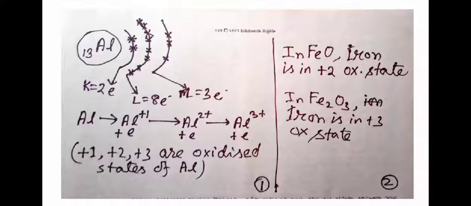Similarly, in the case of Fe2O3, the iron is in the +3 oxidation state. There are 2 iron atoms in Fe2O3. Each iron has lost 3 electrons, which were gained by the surrounding oxygen atoms. So in these 2 compounds, the metal atom is the same, iron, but the oxidation states are different. As we learn further, we can see a particular atom can have different oxidation states in different compounds. So we will leave it for our later classes.